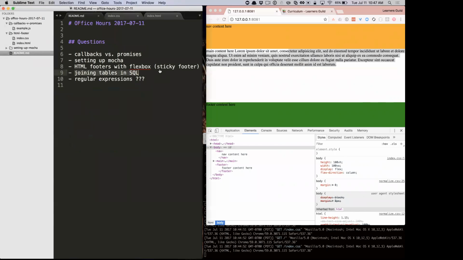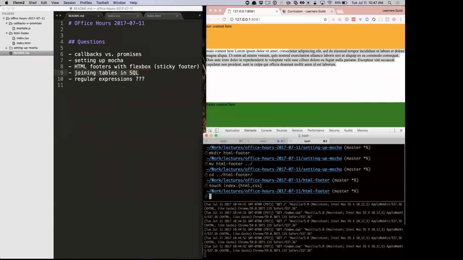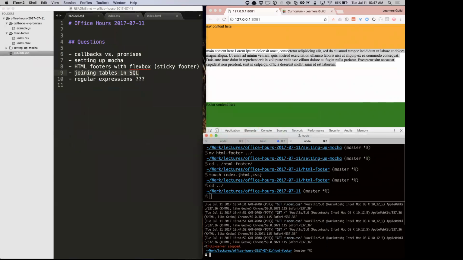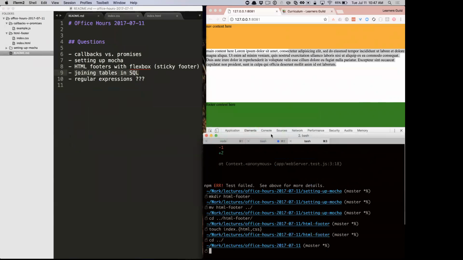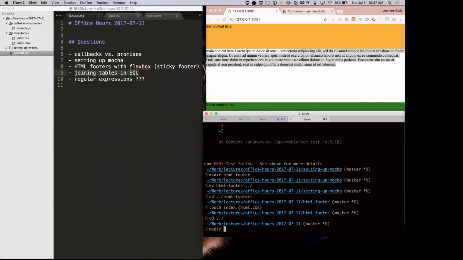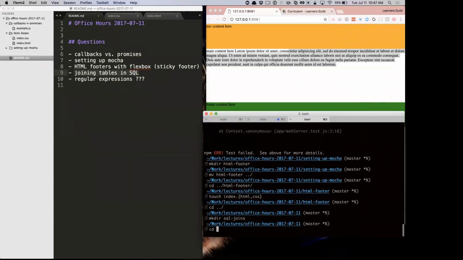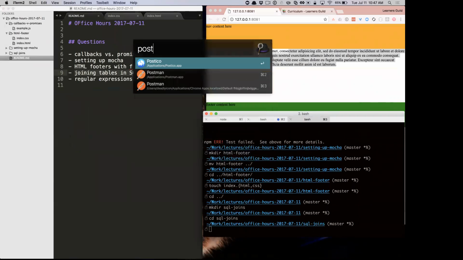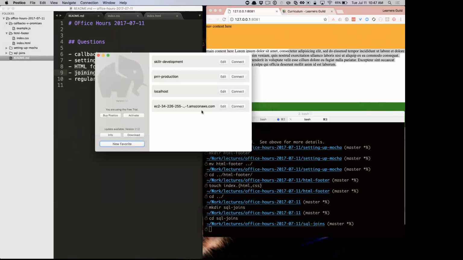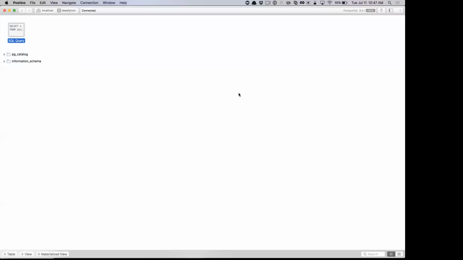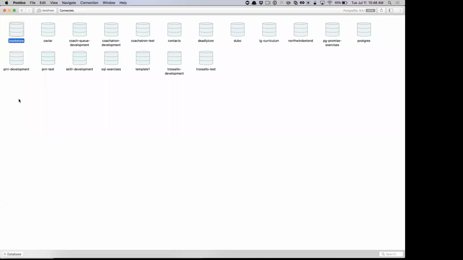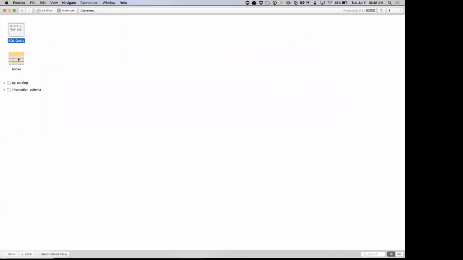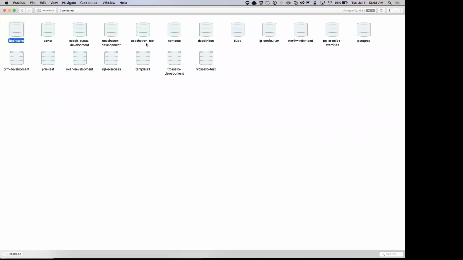Joining tables in SQL. Yeah, no one's ever been that excited about SQL joins. I guess I can just do this all in Postico. What should I do? I have a bookstore. Just books. No.